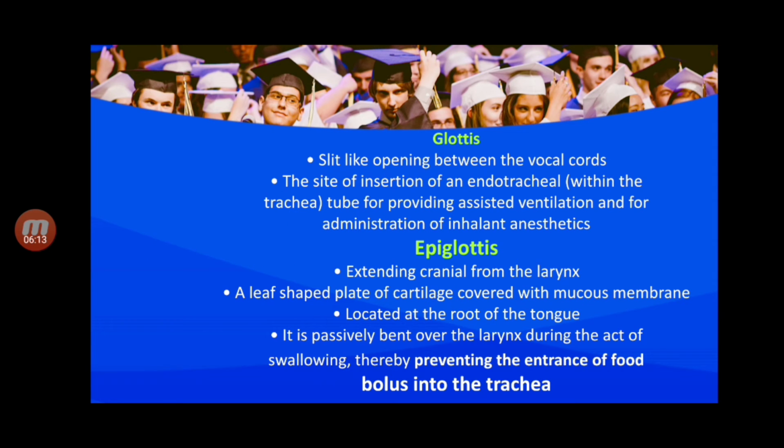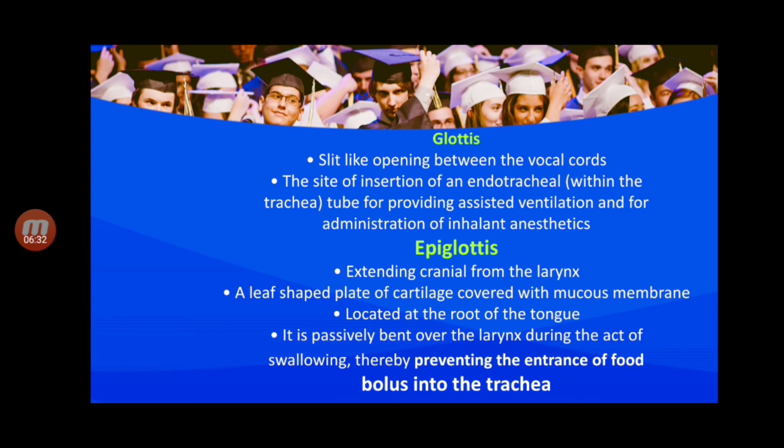Glottis: a slit-like opening between the vocal cords, the site of insertion of the endotracheal tube. Endotracheal means within the trachea. The tube is used for providing assisted ventilation and for administration of inhalation anesthetic.